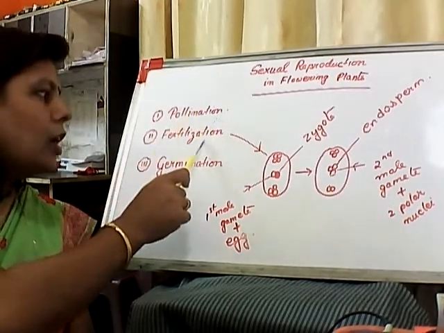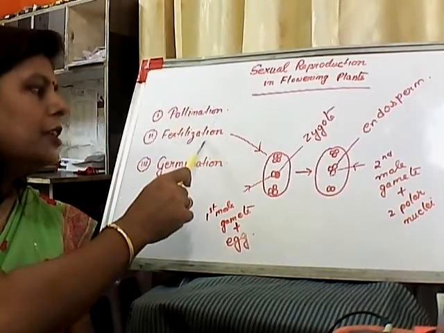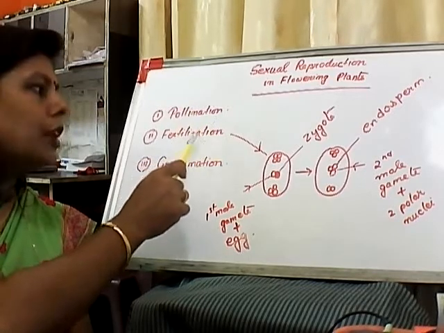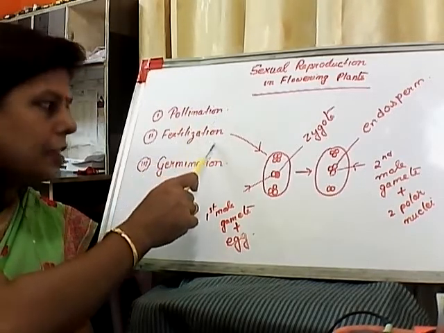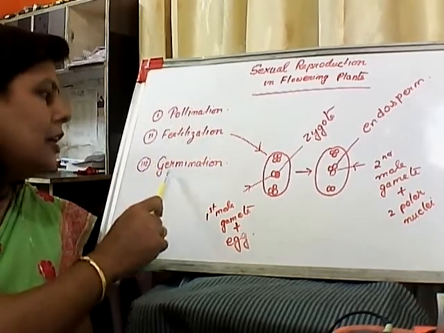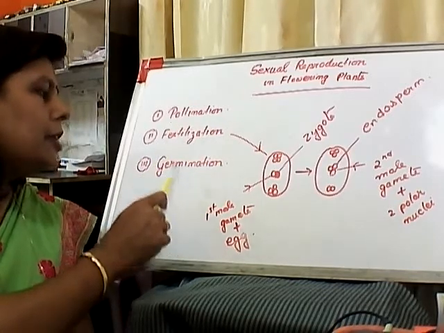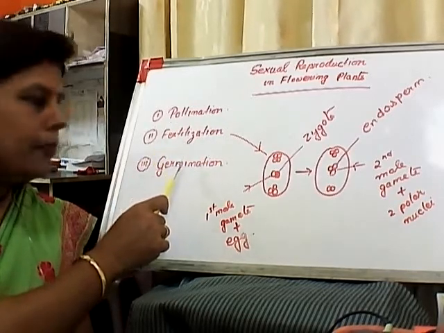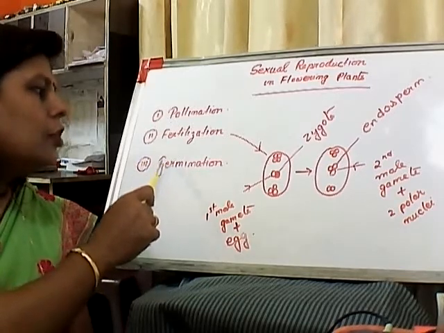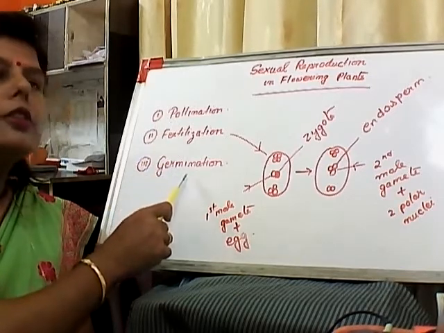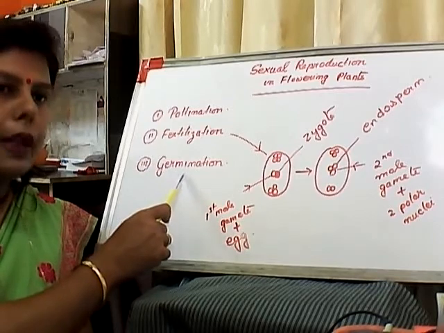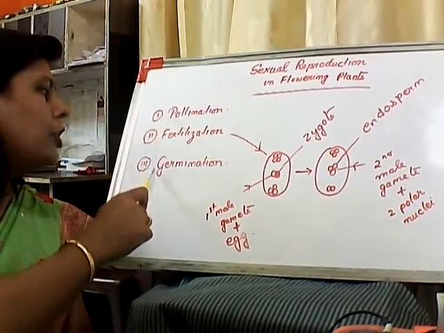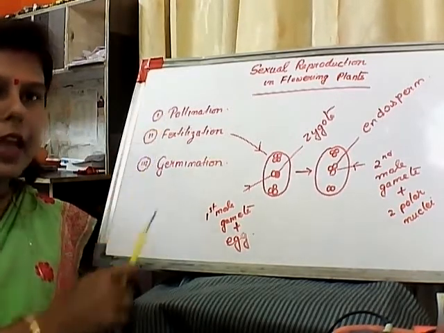Then the second one, fertilization. Fertilization means how the fusion of the male gametes with the female gametes takes place. And lastly, germination. That means after the seed is formed, the seed germinates to give rise to a small seedling or a small plant. So mainly we are going to study these three steps.